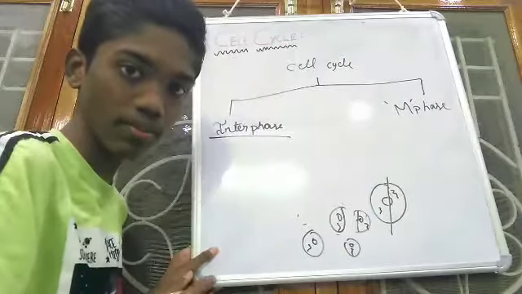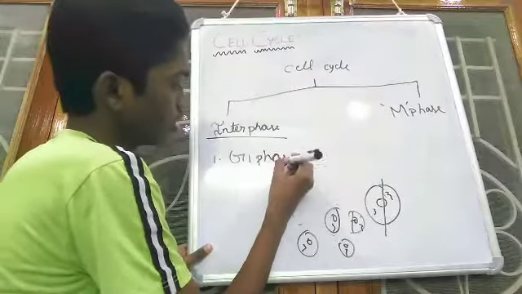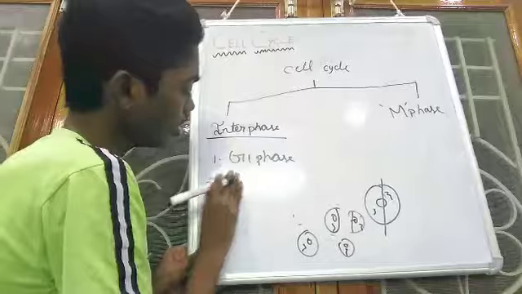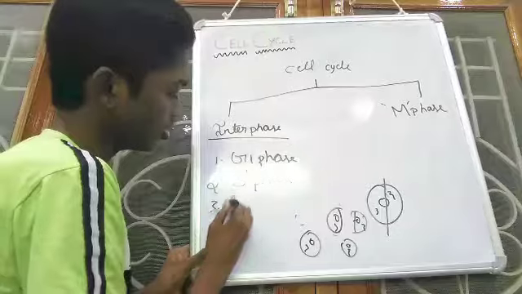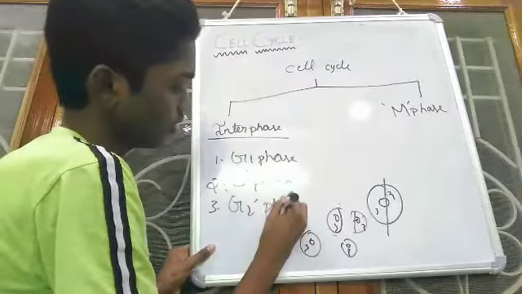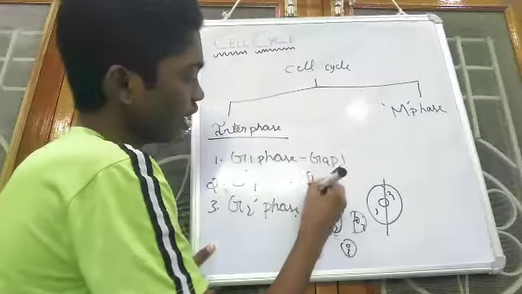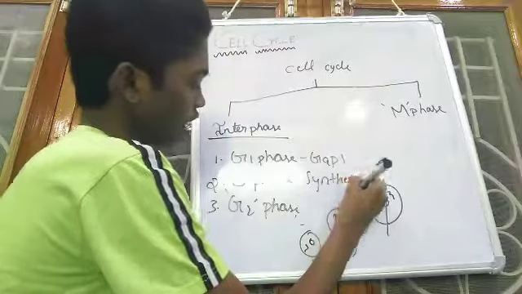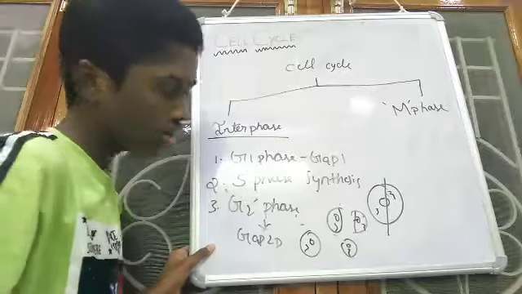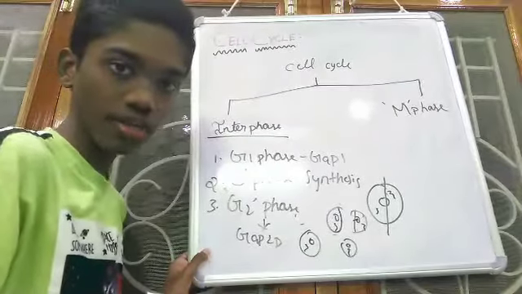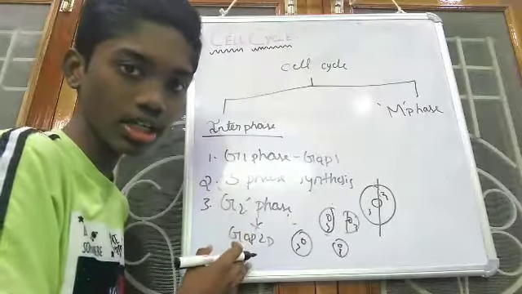Interphase involves three more important phases. The first one is G1 phase, the second one is S phase, and the third one is G2 phase. G1 phase is called gap 1 phase, S phase is called synthesis phase, and G2 phase is called gap 2 phase. So this is the entire process of interphase, but these are just subheadings. I did not enter into the explanation.